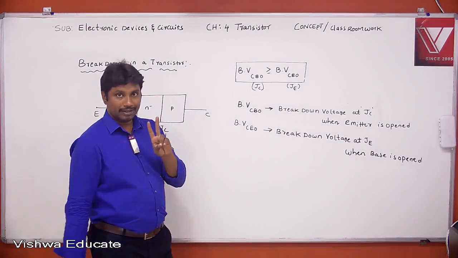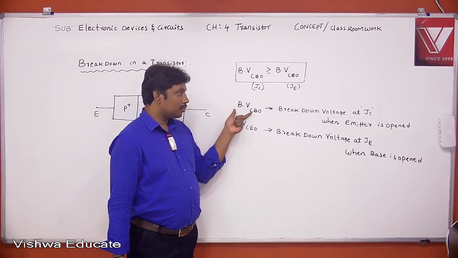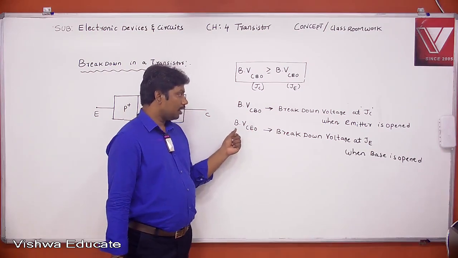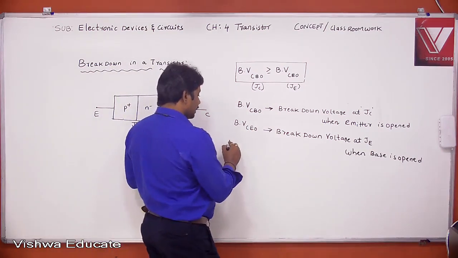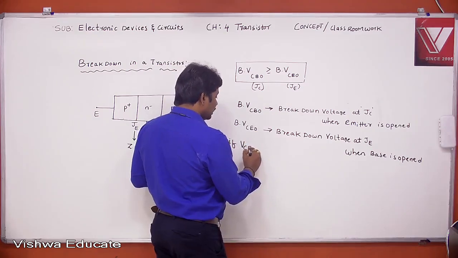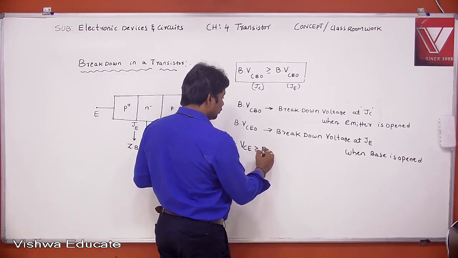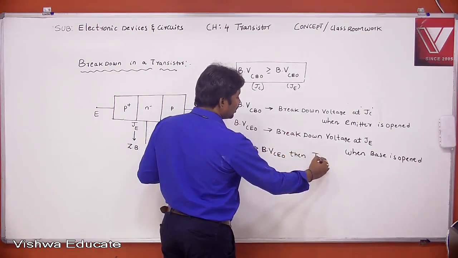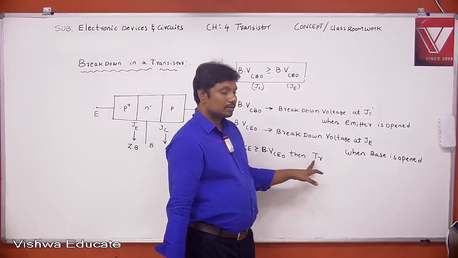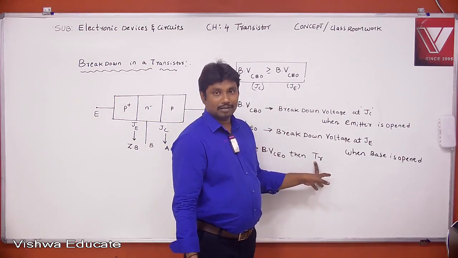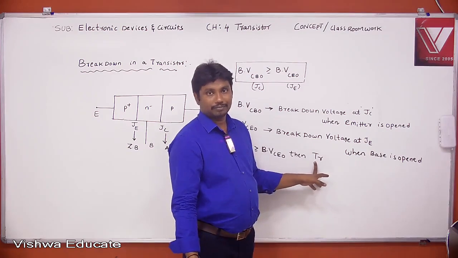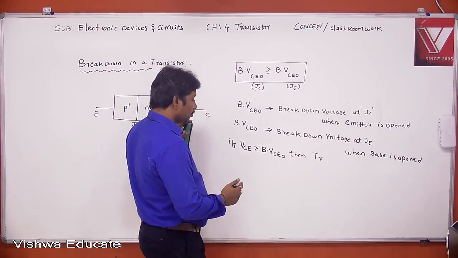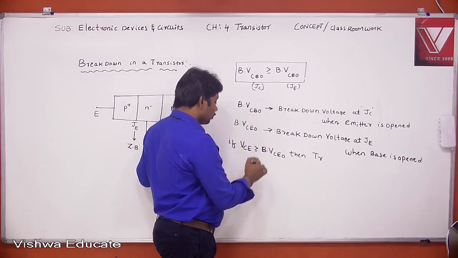It has two breakdown voltages. I already told you, one is the breakdown voltage at the collector junction, and another one is the breakdown voltage at the emitter junction. Here, in case of BJT, if VCE is greater than or equal to the breakdown voltage BVCEO, then the transistor goes to breakdown. So we have a relation between the two breakdown voltages.